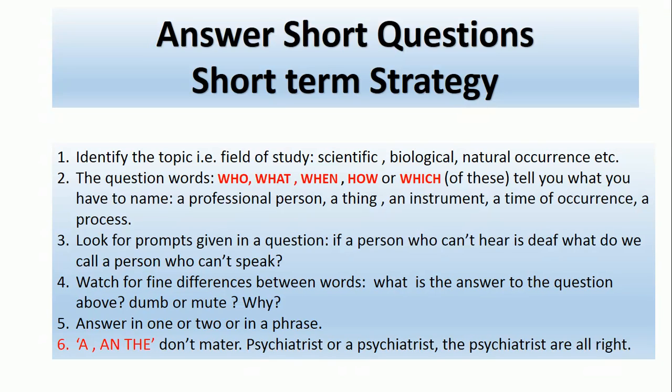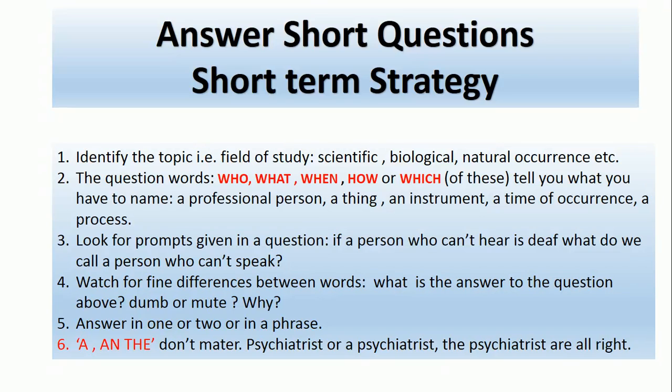You have to fulfill these keys. You have to tell a person's name, like a professional person, a thing or an instrument, or a time of occurrence, like when this thing has happened. A time of occurrence means when; a process means how it is going on. Look for prompts given in a question.